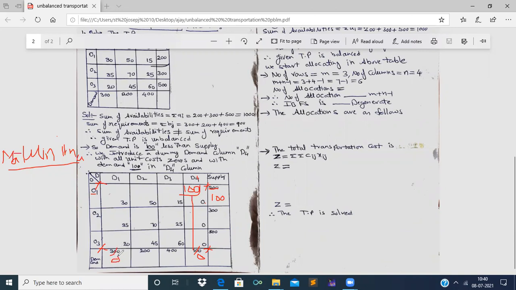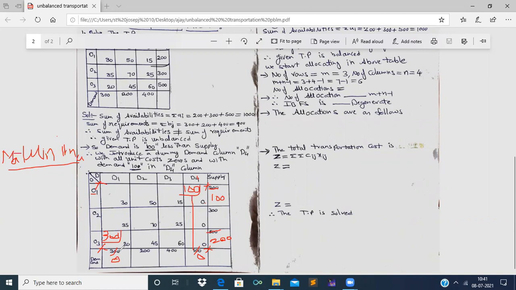Now, if we allocate 300, this 300 becomes 0 and 300 should be allocated in this cell. Allocation means we have to put it in a box. Now, after allocating, we strike off 300 from 500. We are left with 200 as supply.